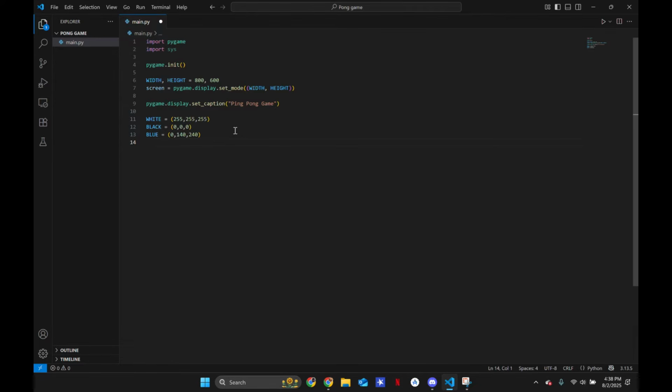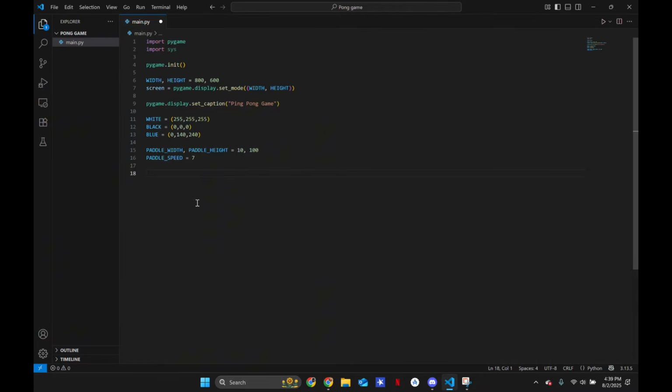Now let's define the size of the paddle that we're going to use for our ping pong game. Let's say paddle width and paddle height respectively. Our paddle width is going to be 10 pixels, so kind of thin, and it's going to be kind of long, 100 pixels. And for the speed that we'll move the paddle, paddle speed, let's set it equal to 7. You guys can change this if you want.